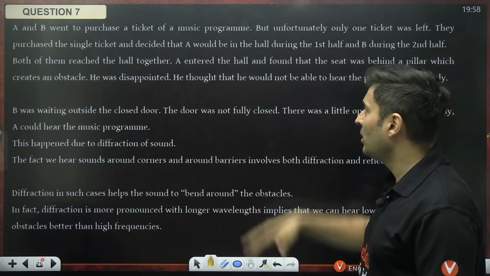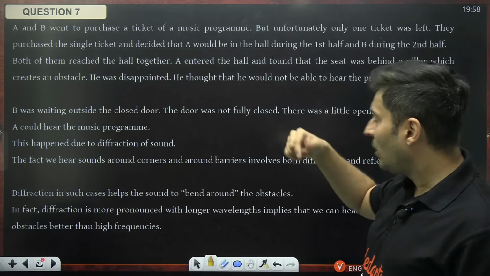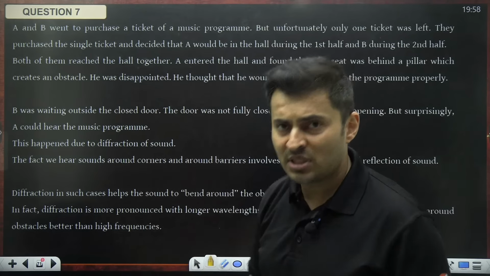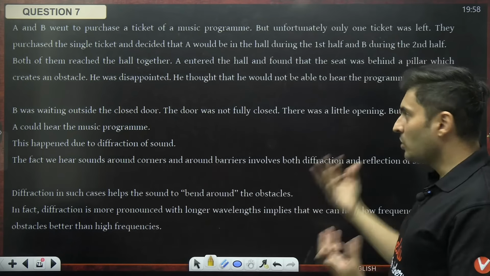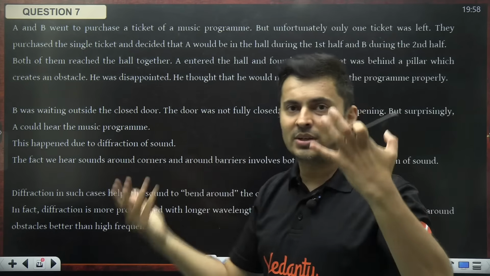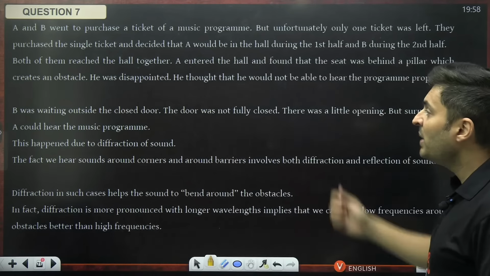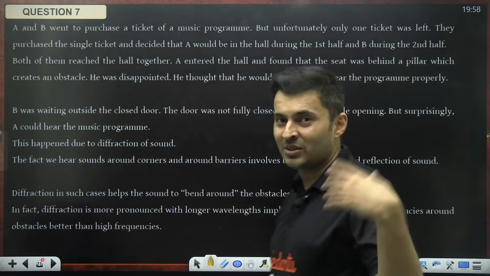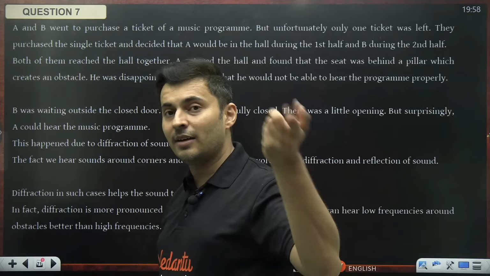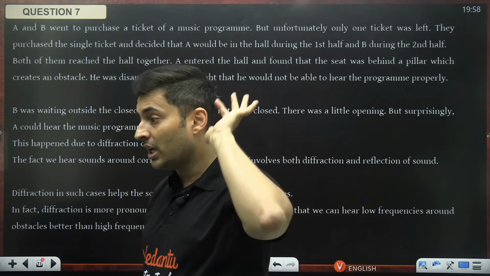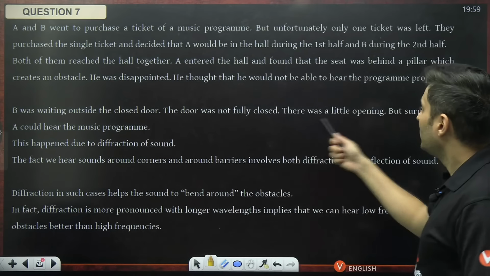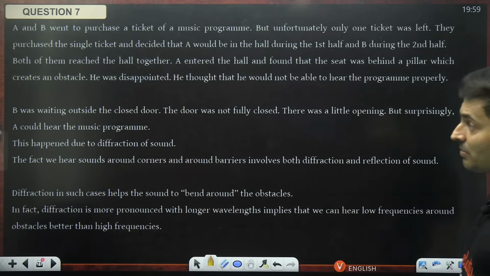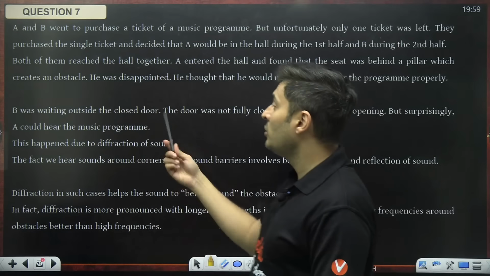And see his luck also. When they enter the hall and sit in that seat, it is behind some column, some obstacle. So what is he going to hear? That's what he thinks. B is waiting outside the door, because first half A will go, second half B will go. So B is right now waiting outside the door, and the door is not fully closed. There is a little opening, but surprisingly, A could hear the music program.